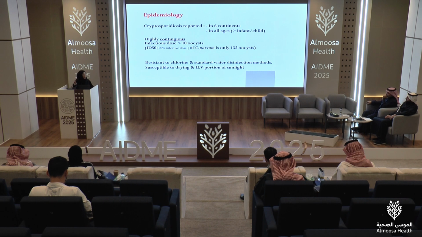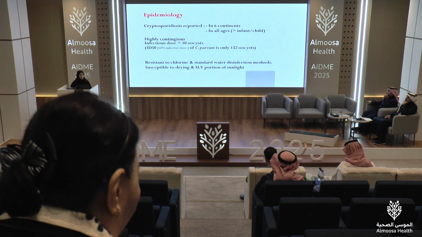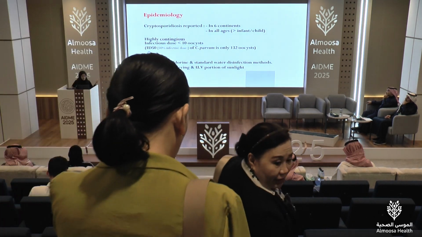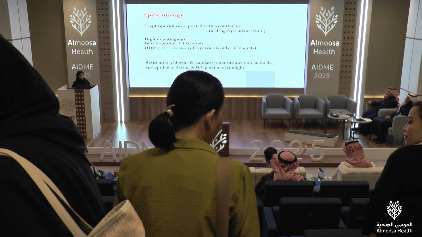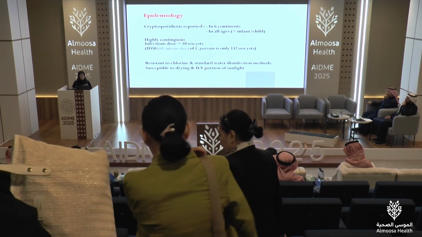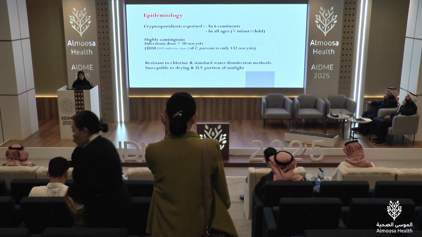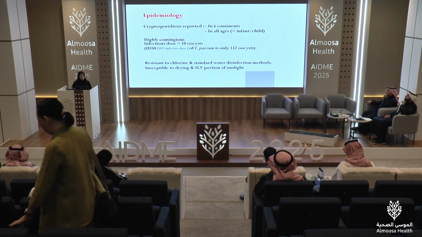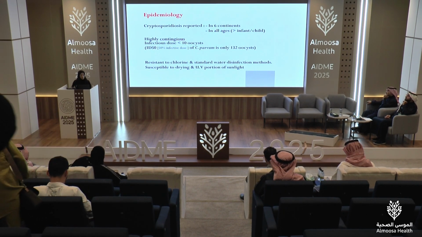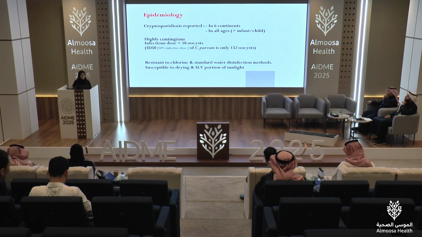So let's talk about the epidemiology of Cryptosporidiosis. It involves all the continents, all 6 continents. It involves all age groups, but is more common in infants and children. It's highly contagious. Sometimes you need only less than 10 oocysts to get the infection, especially in immunocompromised patients. While a healthy adult infected with Cryptosporidium parvum needs at least 132 oocysts. You have to know that Cryptosporidium is resistant to chlorine and standard water sanitation, and water should be boiled. Okay, it is susceptible to drying and ultraviolet light, sunlight as well.